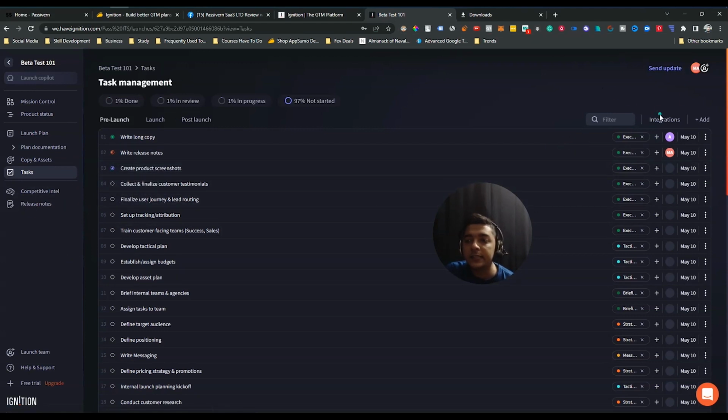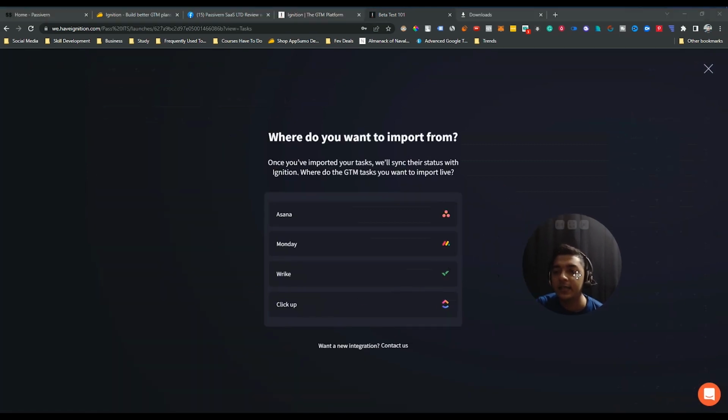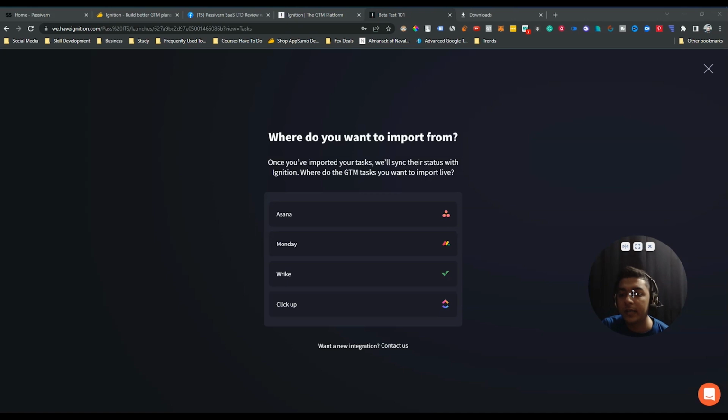And another thing is, suppose you have already been using another task management tool. Just click here on integration and then click import, and see, here are the popular task management platforms Asana, Monday, Wrike, and ClickUp.